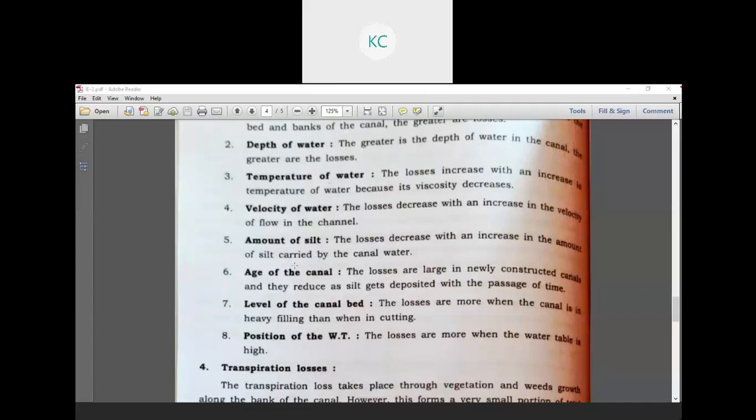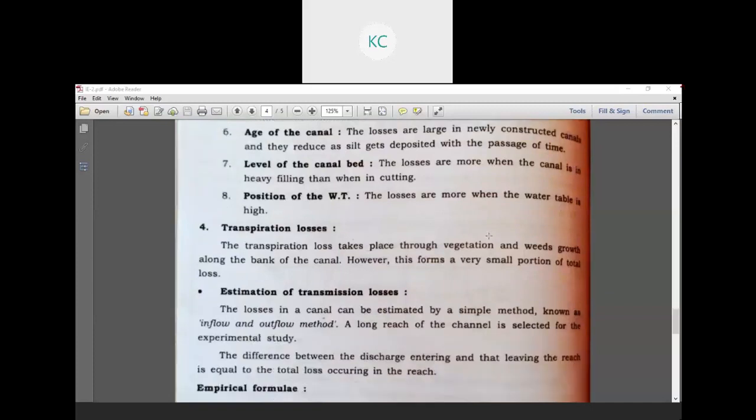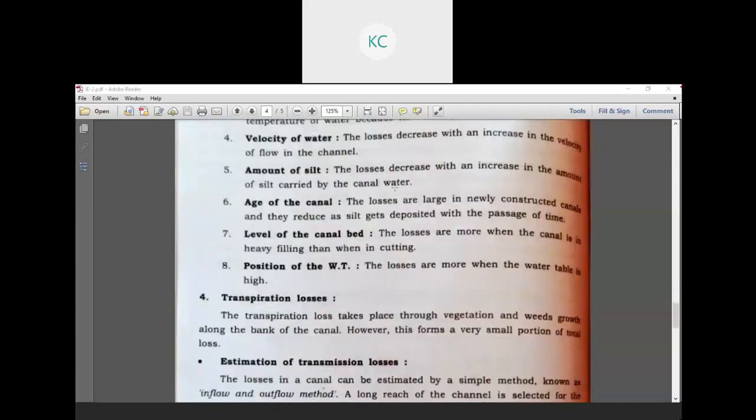Age of the canal: the losses are large in newly constructed canals and they reduce as silt gets deposited with the passage of time. As the design period of the canal approaches its end, its losses gradually decrease. Level of the canal bed: the losses are more when the canal is in heavy filling than when in a cutting. And the position of the water table: the losses are more when the water table is high. Okay, so all these factors affect your absorption as well as the percolation losses.